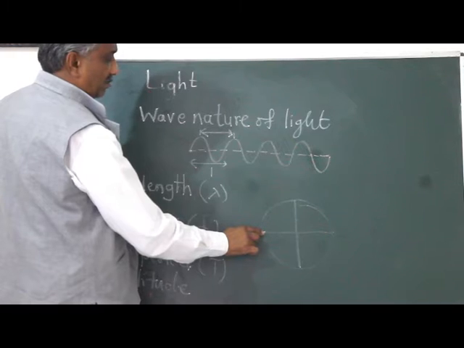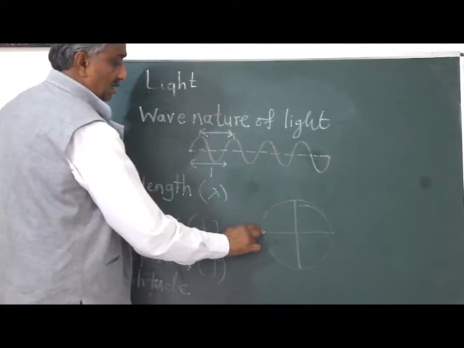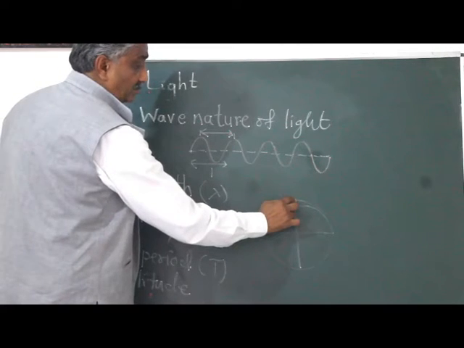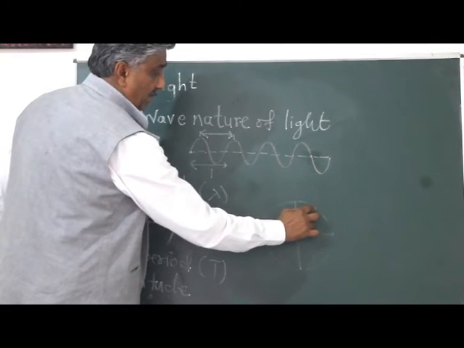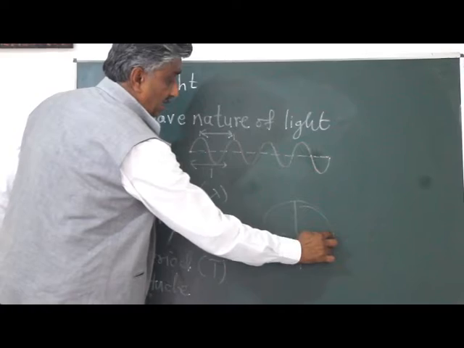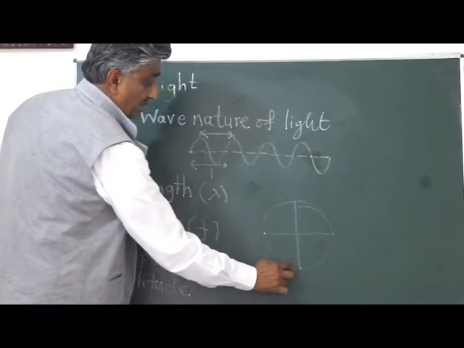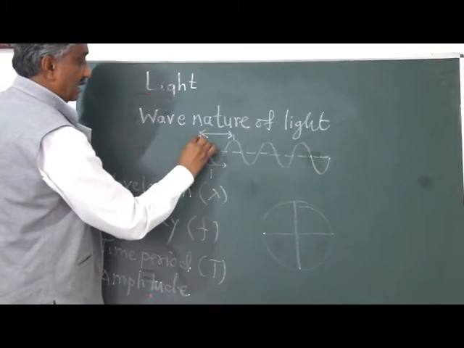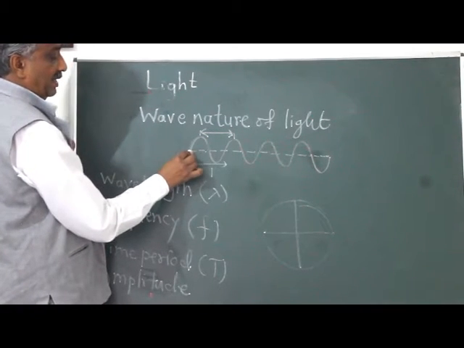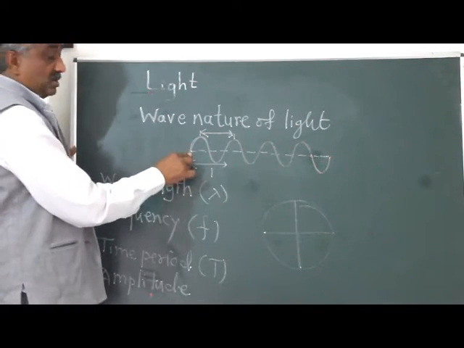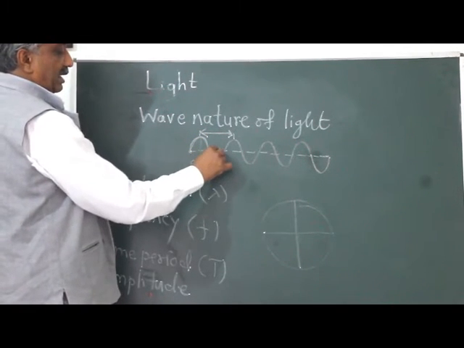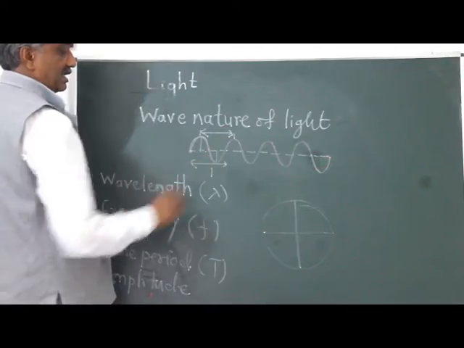The angle is 0 degrees, 10, 20, 30, 40, 50 and 90, then 100, 120 and so on to 180. Continuing, we go to 270 and 360. This is a half cycle, and for this half cycle we consider the angle as 0 degrees, here a maximum of 90 degrees, 180 degrees, 270 degrees and 360 degrees.